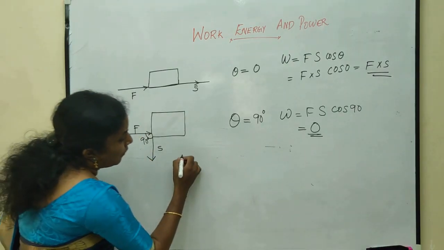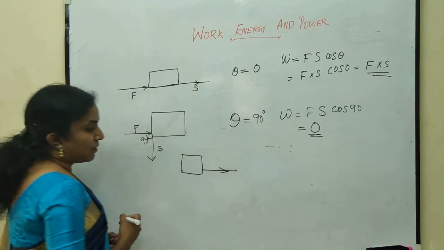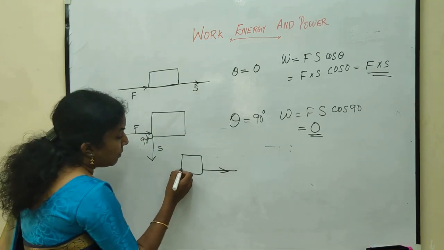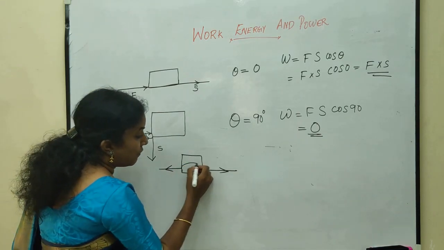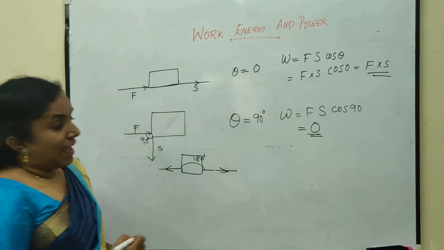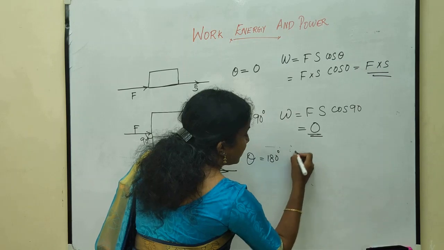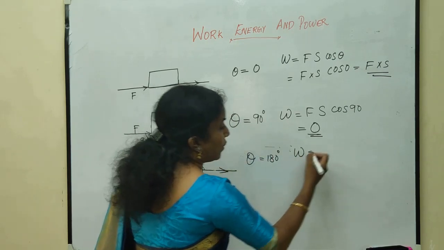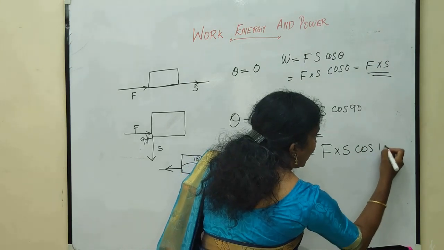Now, if a force is applied along this direction and the body moves in the opposite direction, the angle between the force and displacement is 180 degrees, and hence here theta is equal to 180 degrees and work W is equal to F into S cos 180.